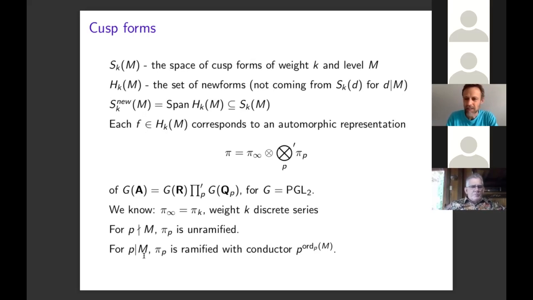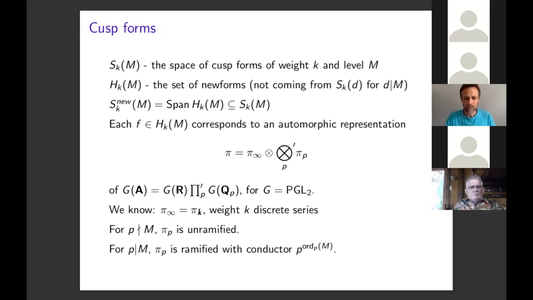For primes dividing the level, the situation is a little bit more complicated. We have a richer set of representations that pi_p could belong to. Here pi_p is a ramified representation, with conductor p to the order_p of m, and this could be a principal series, or a special representation, a twist of Steinberg, or a supercuspidal representation. So the point here is that a newform has attached to it a set of local representations, and the interesting ones are the ones at the primes dividing the level m. So we're going to focus on those.